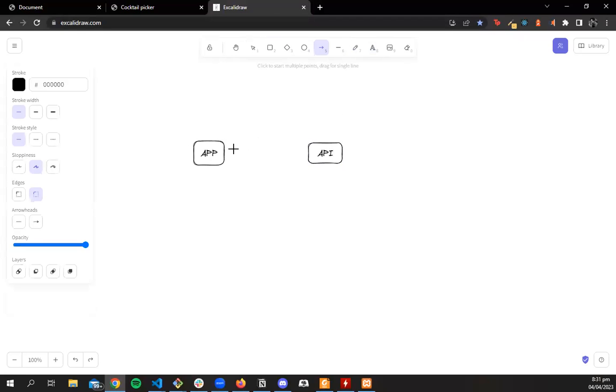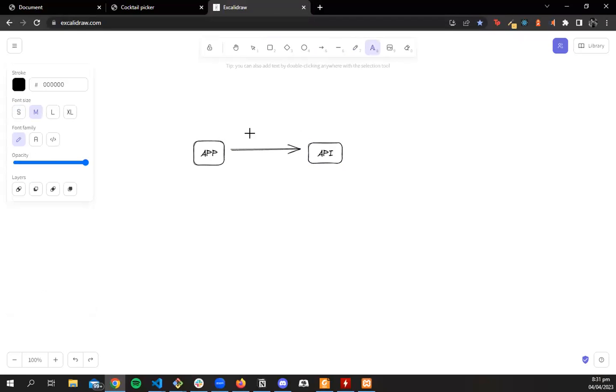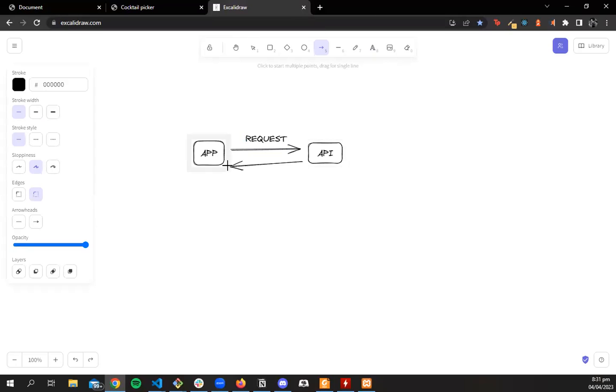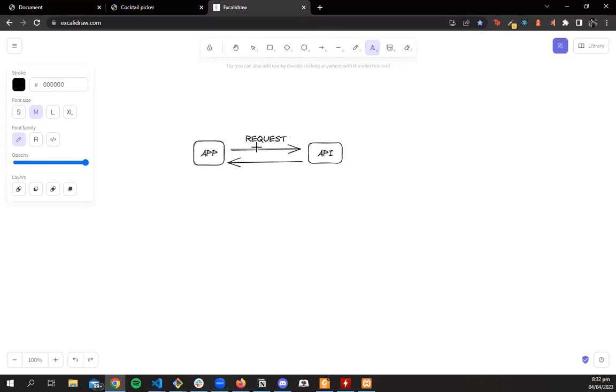What we do is we make a request to the API. Then the API sends back a response, and the response the API sends back is what we call JSON data. APIs usually send back JSON data. We'll talk more about JSON data. So our application makes a request to the API.